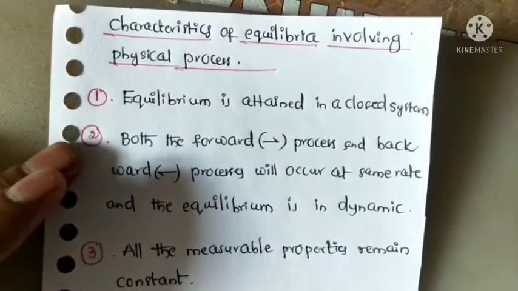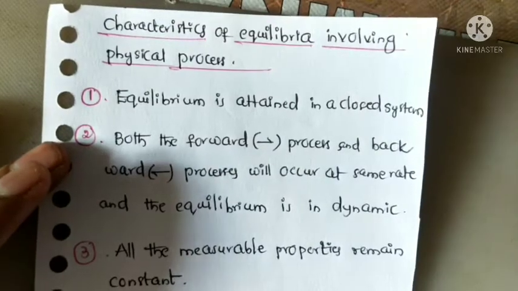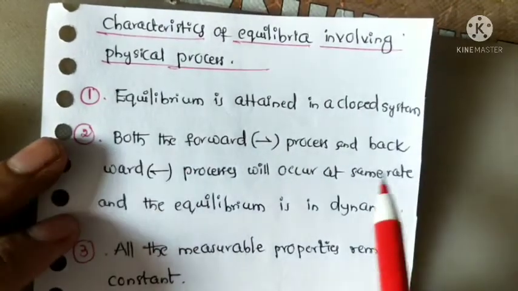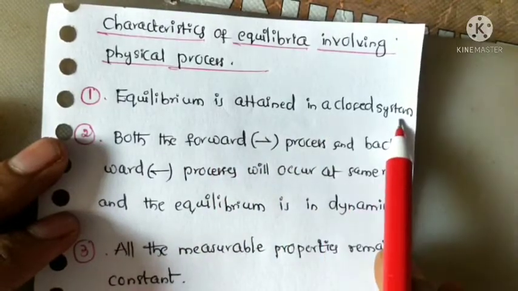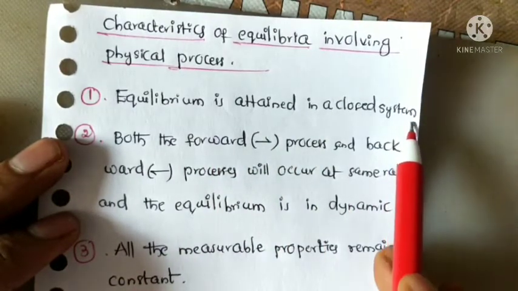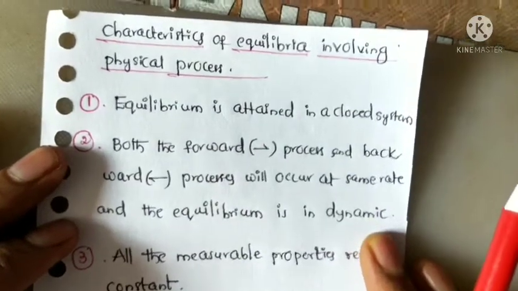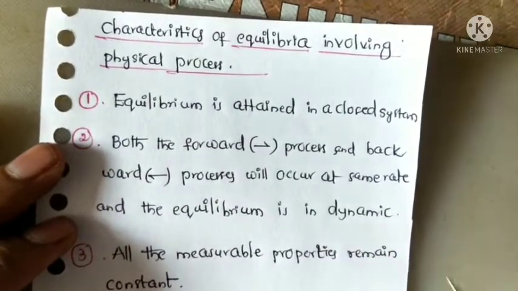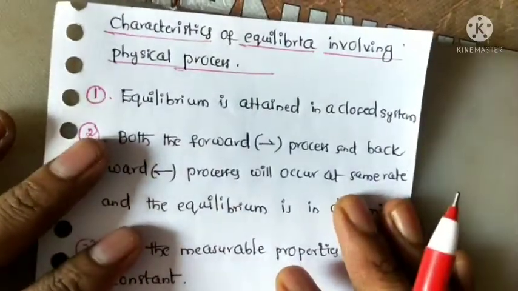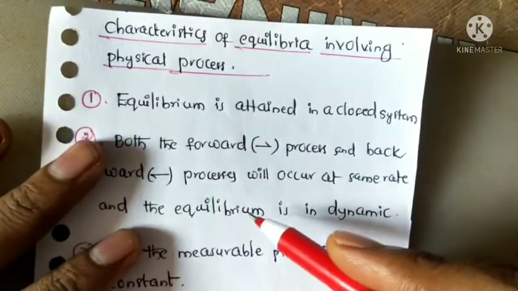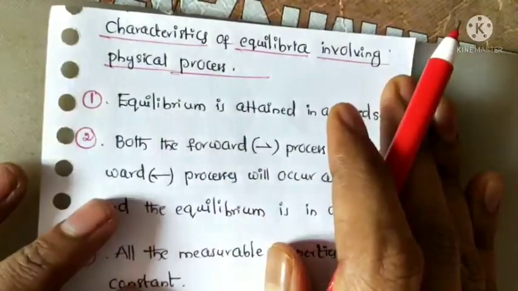Finally, we will discuss the characteristics of equilibria involving physical processes. These are very important points. Equilibrium is attained in closed vessels only. If open vessels, what happens? As already discussed, in open vessels the water evaporates to the atmosphere.